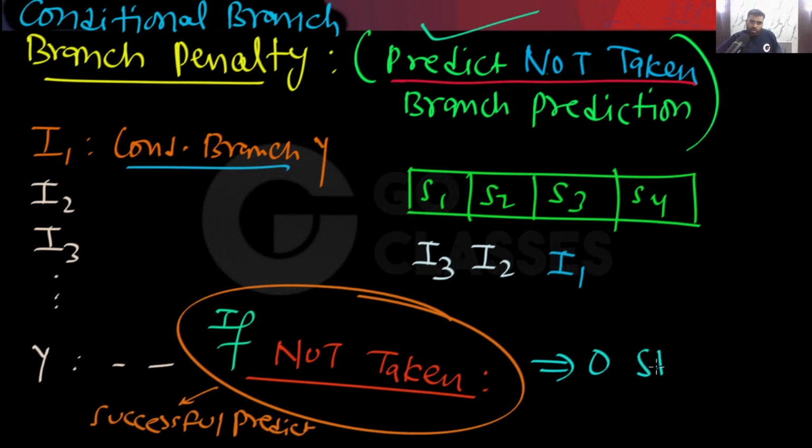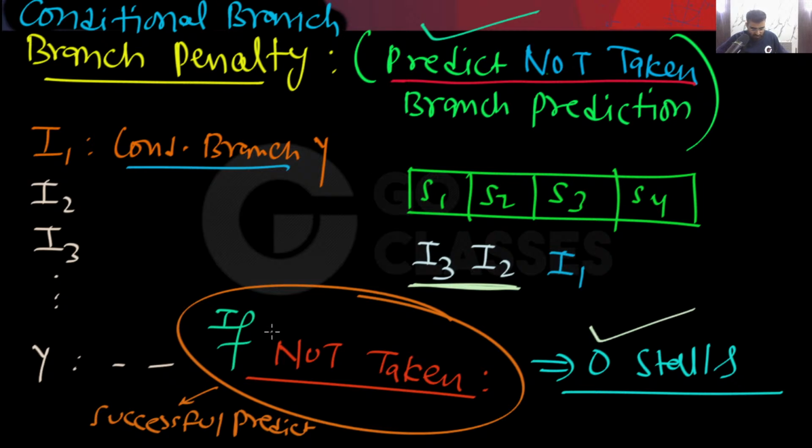There will be zero stalls because everything is perfect. You don't have to flush anything. Yes or no? I don't have to flush anything. Do you need to flush I2, I3? Please tell me. Do you need to throw I2, I3 from the pipeline? Is there any need to throw I2, I3 from the pipeline if the branch is actually not taken? It means your prediction is successful, then there is no problem. So in this case, there will be zero stalls.